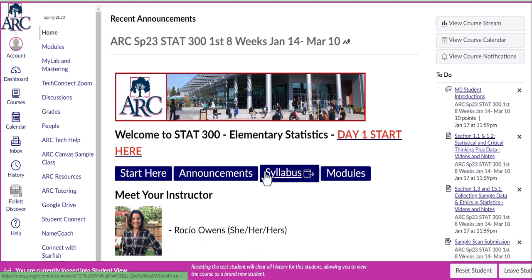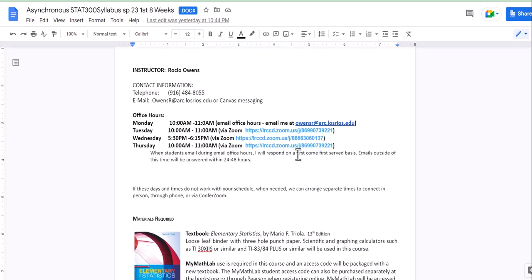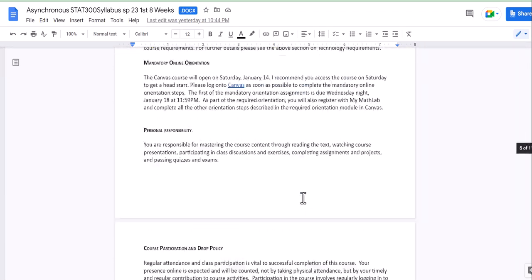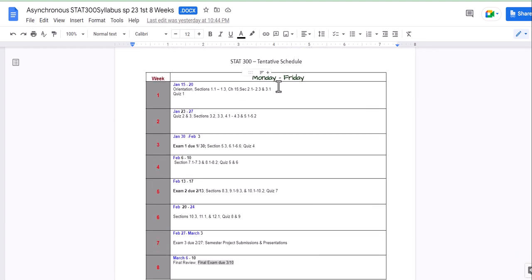So when you go to syllabus here, it will bring you to this Google document. And if you get an error that you need access, that means that you are not logged on to your Los Rios Gmail. So just log on to the Los Rios Gmail, go back to Canvas and access the document. And again, you should be fine. So this is our syllabus, and it tells you all the information. I'm going to scroll all the way to the bottom for the schedule. So this is our tentative schedule.